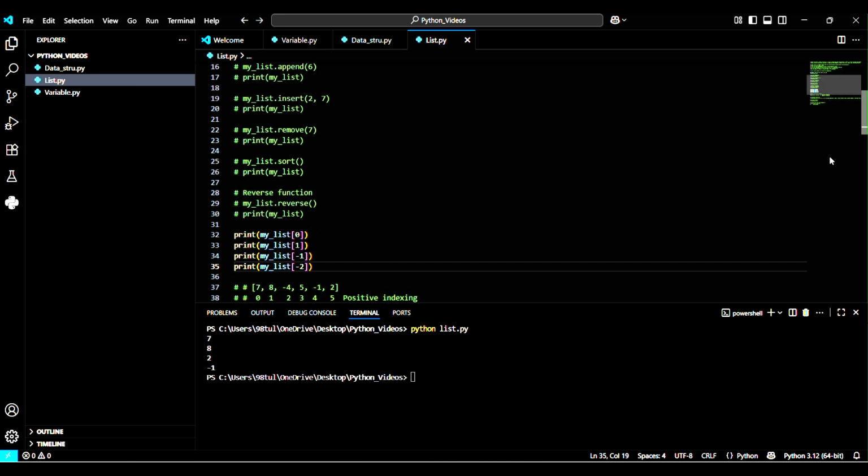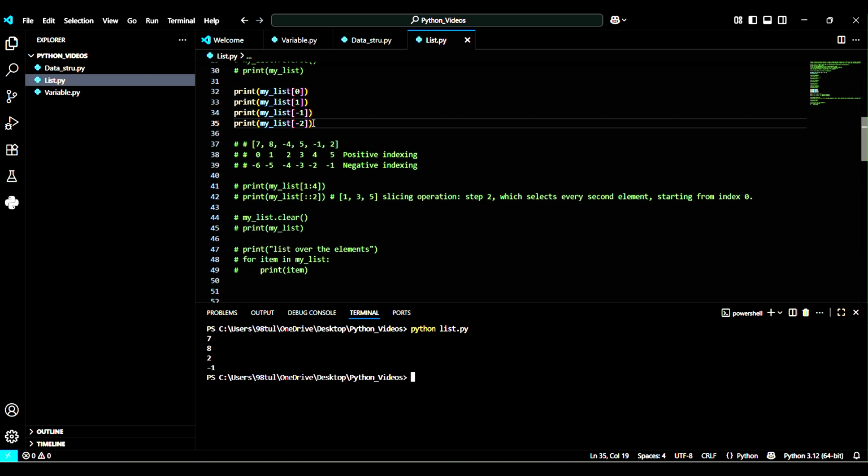So let's move ahead. Now we will learn about slicing. What is slicing?